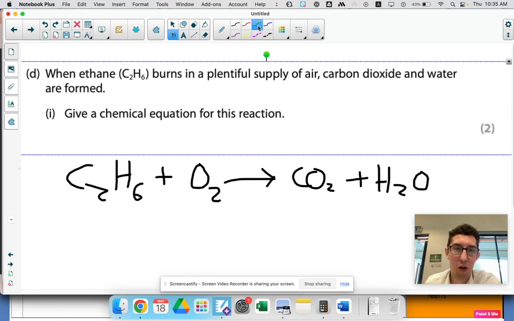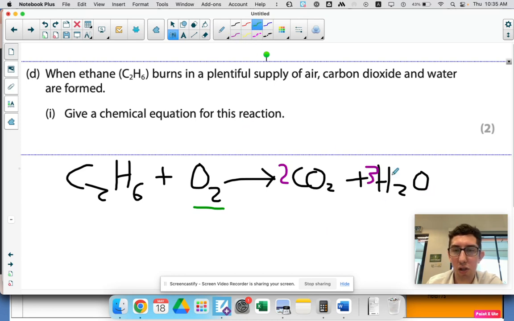When you're balancing equations, always leave the thing which is on its own. Oxygen is not in a compound. When you're doing combustion reactions, always leave the oxygen till last. So let's do carbon first. There's 2 carbons there, 1 carbon there, so let's put a 2 there. Carbon's balanced. Then hydrogen. There's 6 hydrogens there, 2 there, so let's put a 3 here. Now hydrogen's balanced.